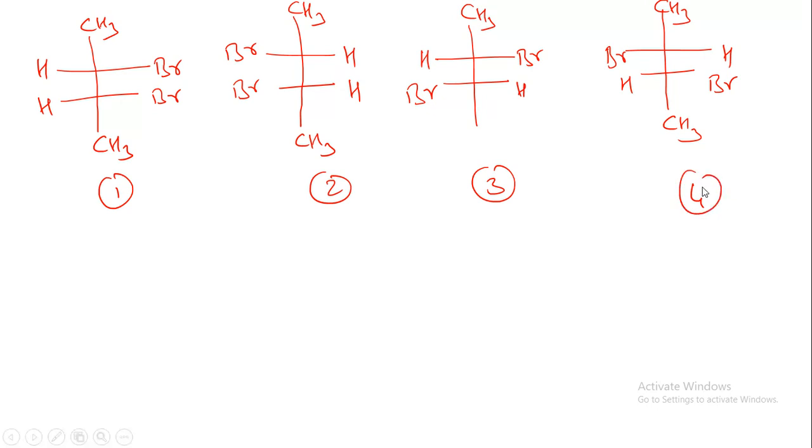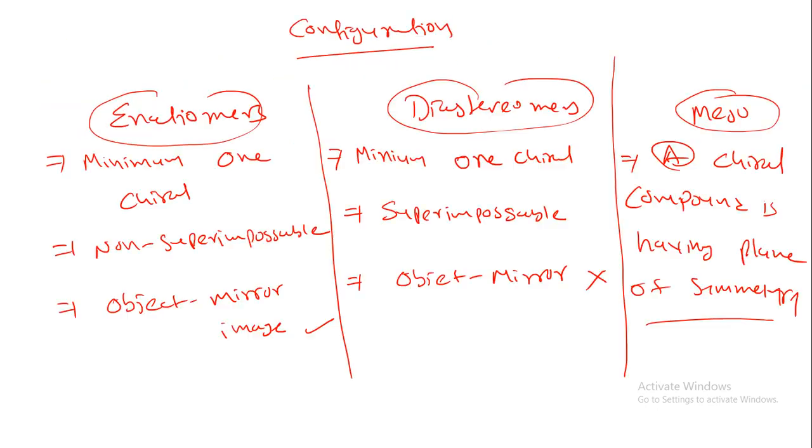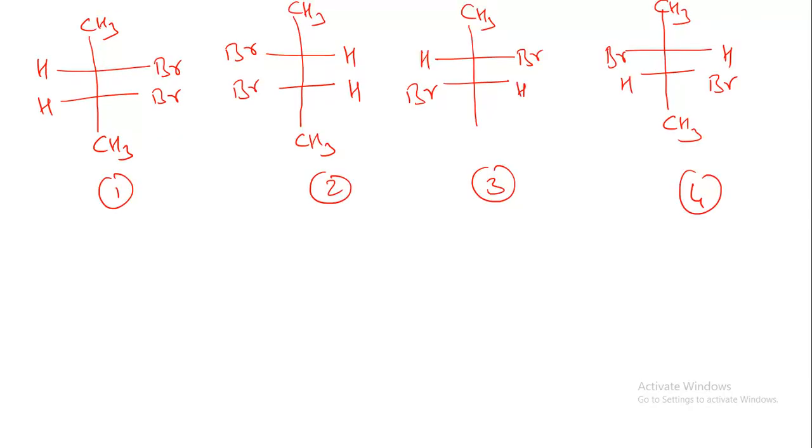In the examination they will ask you to write the configurational isomers of 2,3-dibromobutane, or they can ask 2,3-dichlorobutane. They will further ask you to define enantiomers, diastereomers and meso compound for that structure. So you just have to write down the possible structures of 2,3-dibromobutane, and secondly follow the three conditions I told you in the previous slide for enantiomers, diastereomers and meso compound. Let us understand enantiomers first.